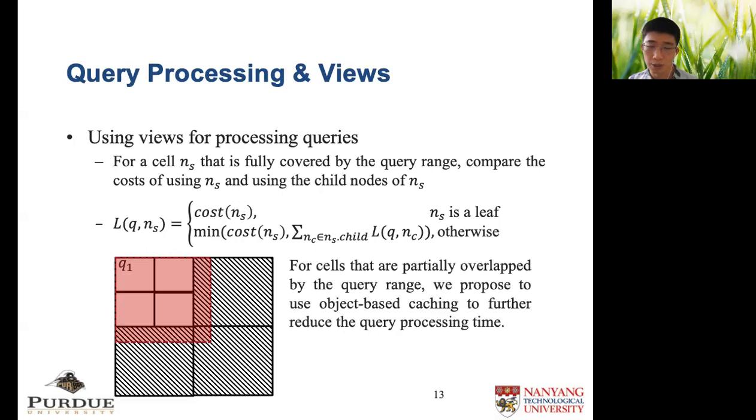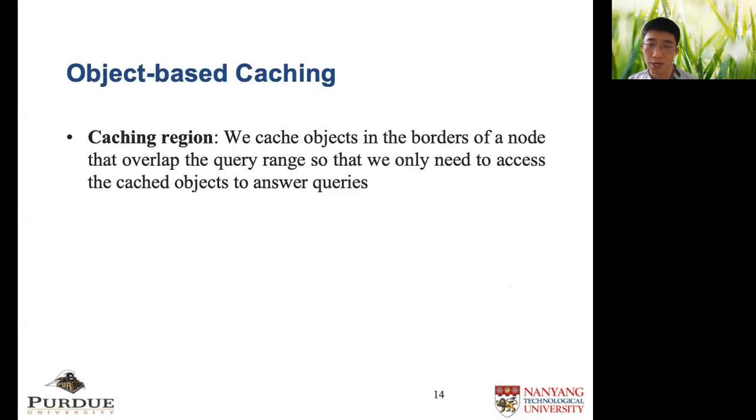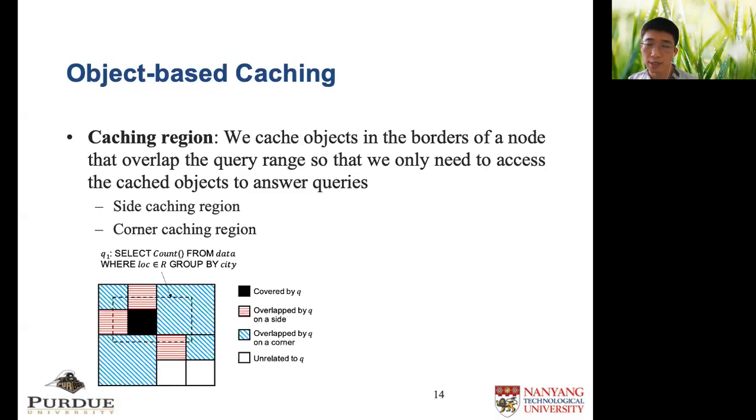So to further reduce the query cost, we propose another caching technique named object-based caching. The main idea of object-based caching is to cache a subset of objects in a node and to use them to answer queries instead of using all the objects in that node. The features of caching regions help us decide which subset of objects to be cached. Based on the way a node is overlapped by the query range, we have two types of caching regions. In this example, we have side caching regions in red nodes and corner caching regions in blue nodes.